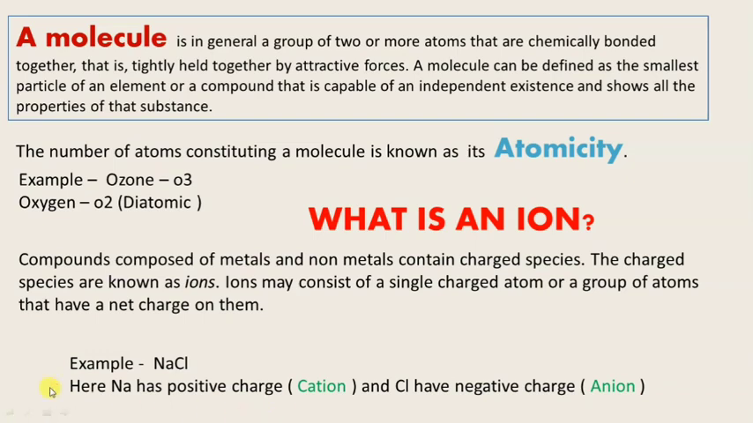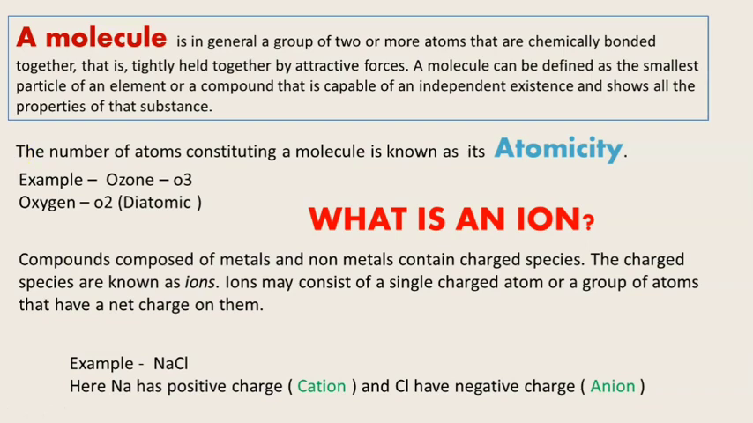So here we can see the number of atoms constituting a molecule is known as atomicity. See here, ozone: the formula for ozone is O3. It means there are 3 oxygen atoms present there. Oxygen O2 is diatomic. The number of atoms constituting a molecule is known as atomicity. This is for your examination purposes. If the question comes, what is atomicity, you can write down this definition.